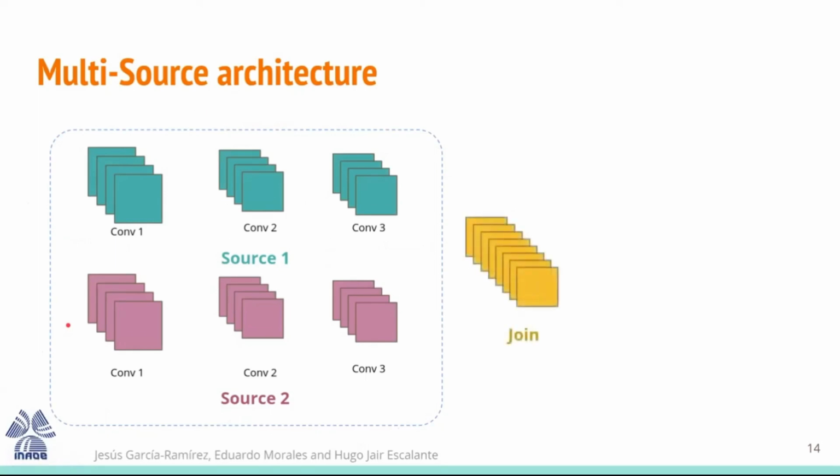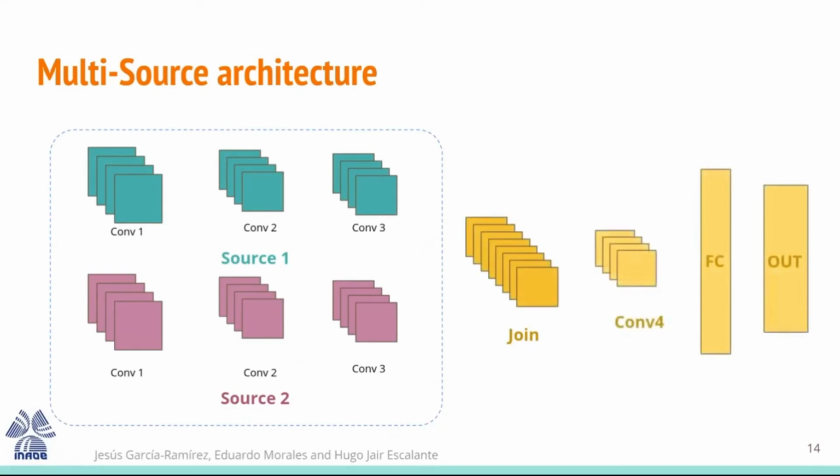Then we join the third convolutional layer, and we add an extra convolutional layer to learn a new representation based on the 2 representations that have been transferred. Finally, we add a fully connected layer and the output one. The weights that we transfer that I show here are frozen in order to reduce the training time.